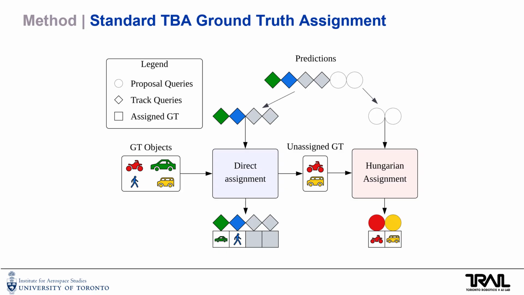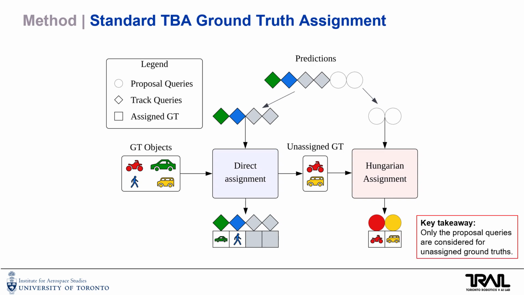Any unassigned ground truth objects are then matched with the proposal queries using a bipartite matching algorithm such as the Hungarian assignment algorithm. These proposal queries take on a specific track ID for future time steps, becoming matched track queries. The key takeaway here is that in standard assignment, only the proposal queries are considered for the unassigned ground truths, while unassigned track queries are automatically suppressed as background predictions.